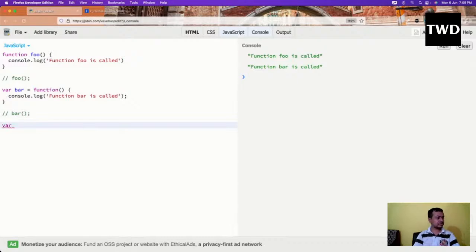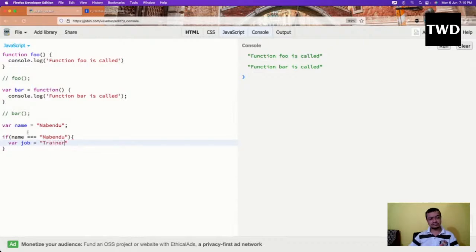So like I have a bar. So what does block scope mean? Suppose I have bar, if name triple equal to, var job equal to.